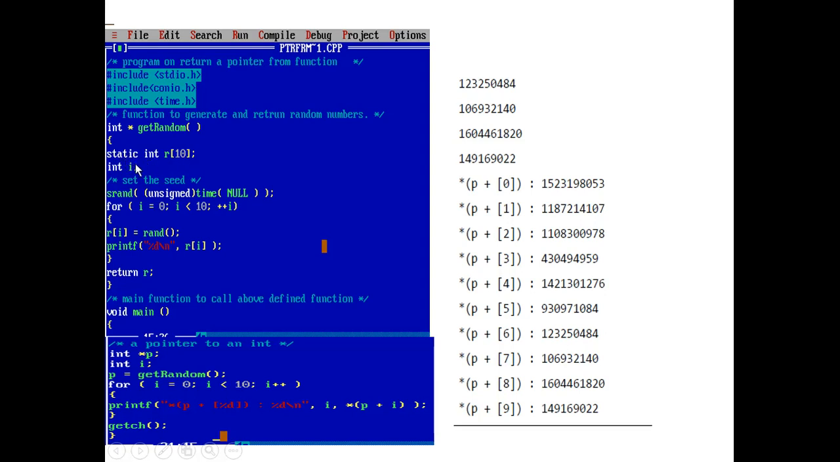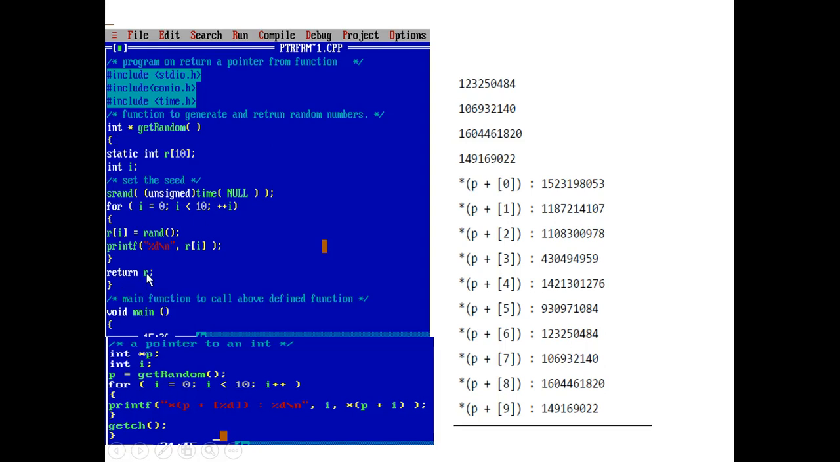Okay. Next I am setting the seed using the time value. Next I am using the for loop to assign the 10 values, indexing each value with the random method, and then I am printing those values on the screen one by one. Next I am returning the r value, because my function is of type integer pointer. That's why this function has to return some value, and I am returning the r value here.